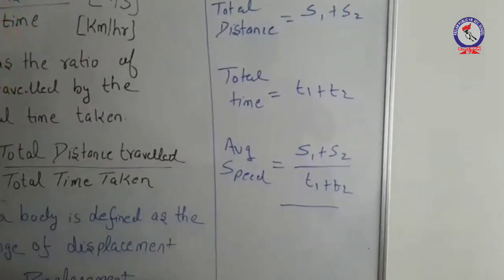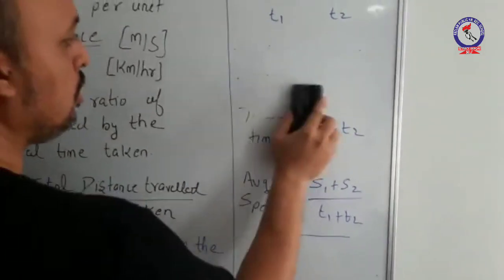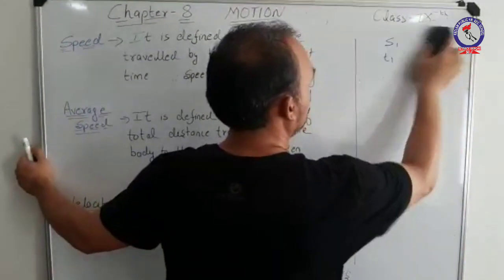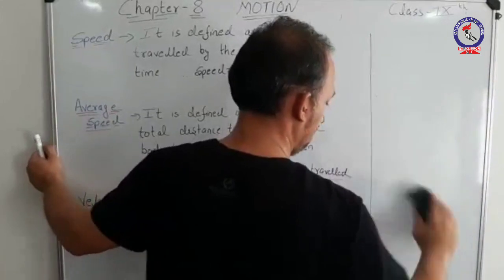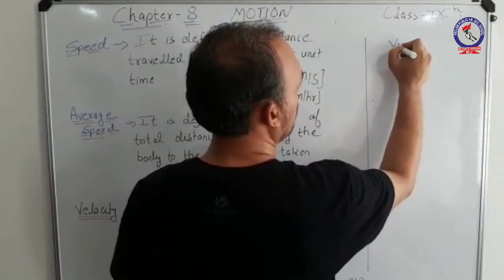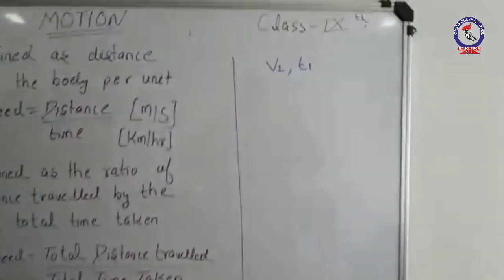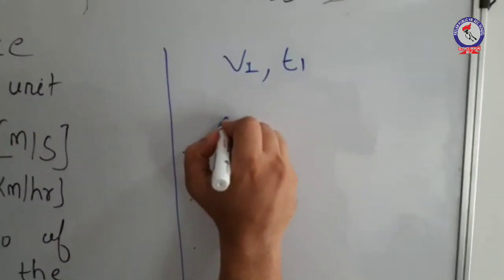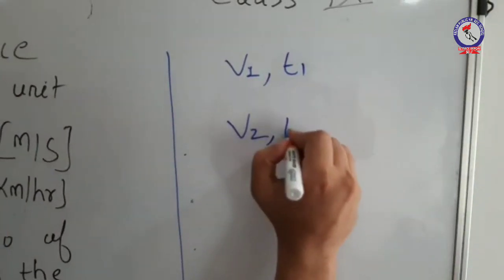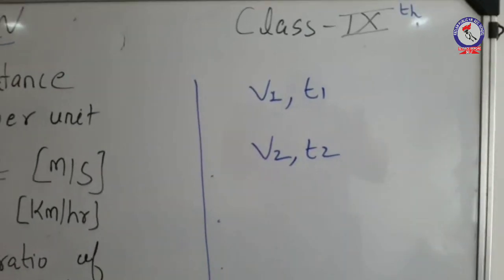Let us take another illustration, which is a bit different. Consider an object traveling with speed v1 for time t1. Then it starts moving with speed v2 for time t2. So in this particular case, different parameters are given.